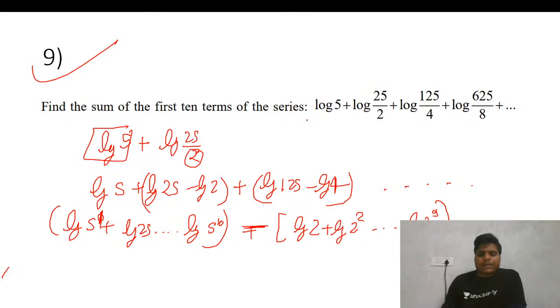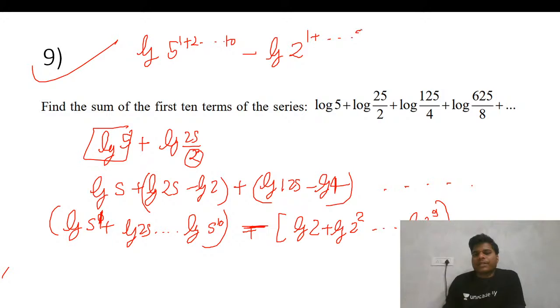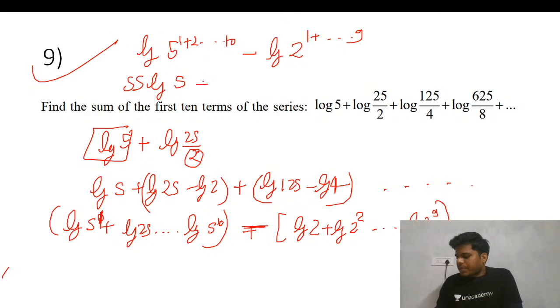Now, you know that in logs, this will be 5 to the power 1, all get added, multiplied. So this power goes till 10, minus log 2, 1 to 9. Now just apply the natural numbers formula. So log 5 times n into n plus 1 by 2, so 10 into 11 by 2, 55 will come here. I'm just using log properties, so I hope you are all aware of that. And this is 9 into 10 by 2, 45. Yes, your answer is right.